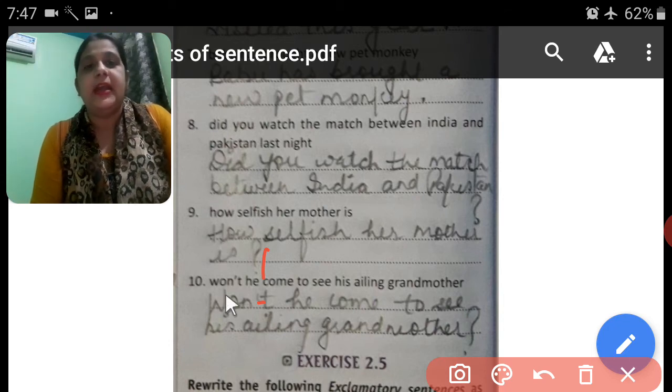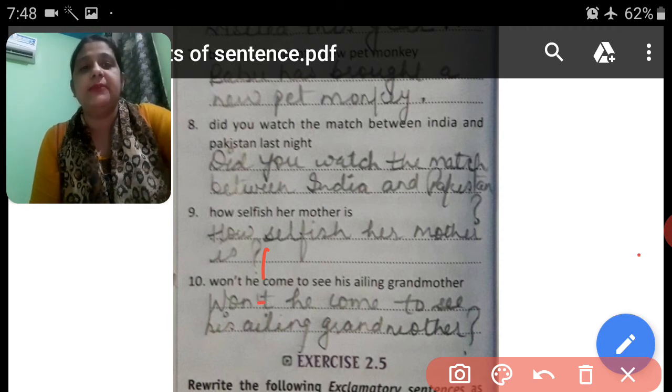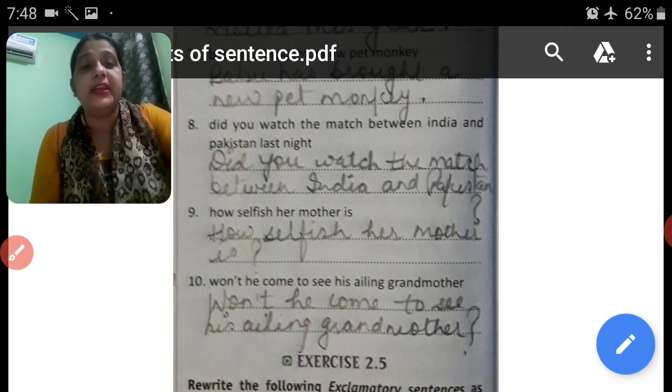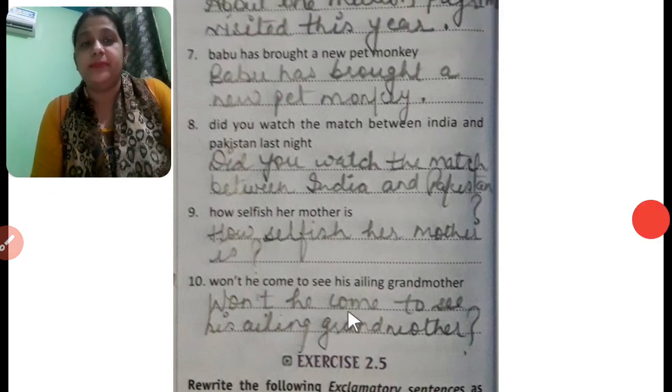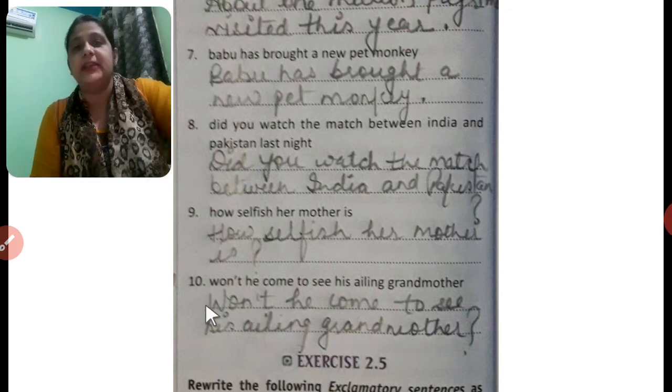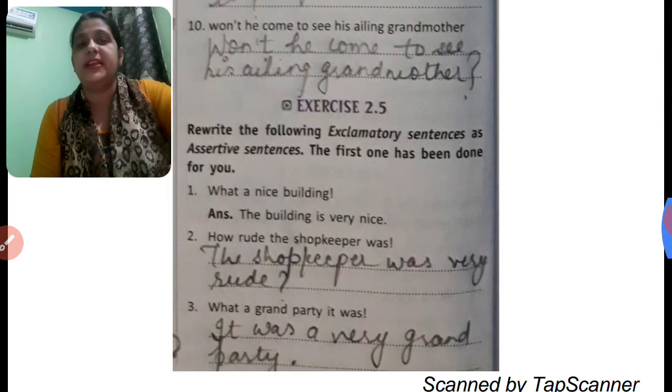Okay. Next, won't he come to see his ailing mother? It's a question. So we will put a question mark at the end and W of won't will be in capital letter. Okay. I hope this worksheet will be clear to you.